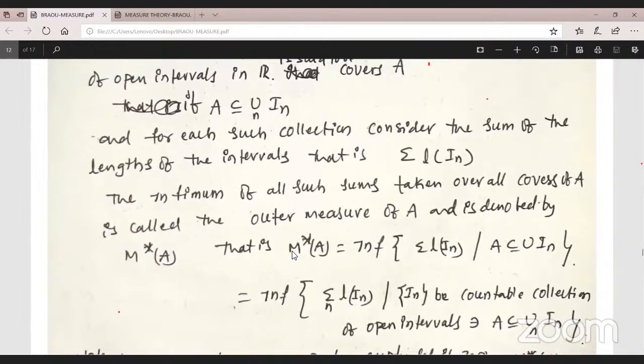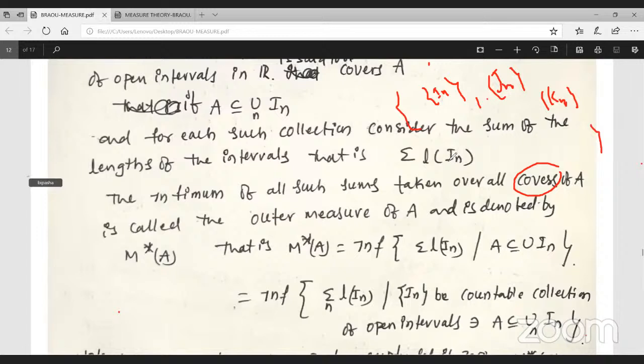And the infimum of all sums taken over all covers. Observe here, this is one cover length: the summation of the lengths of In, a cover for A. One of them is the Jn cover, another the Kn cover, and so on. These are all the open covers of A only.